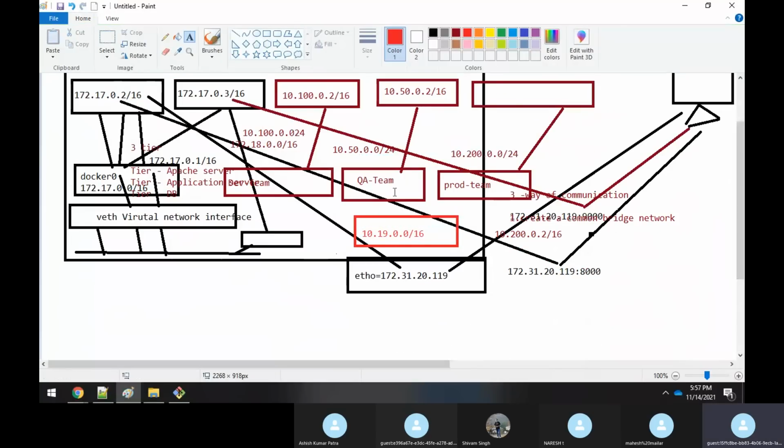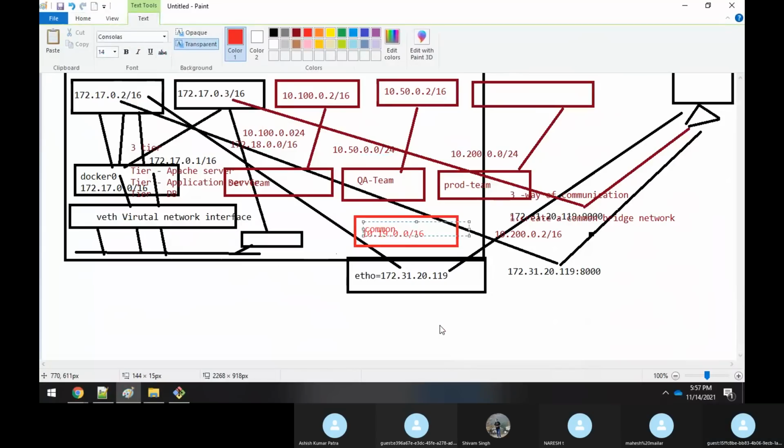So this is nothing but your common interface. It means that I'm creating one more common interface like this. Let me give the name of that common interface as something like common.